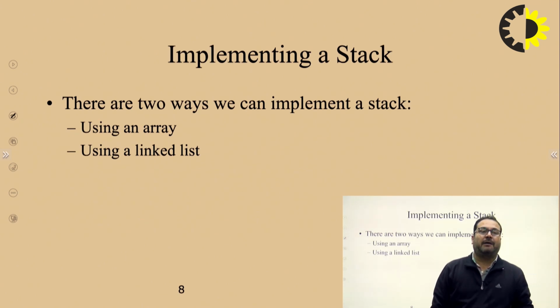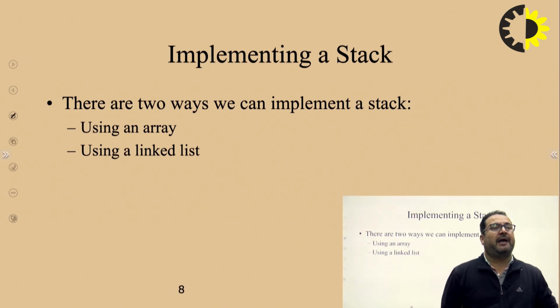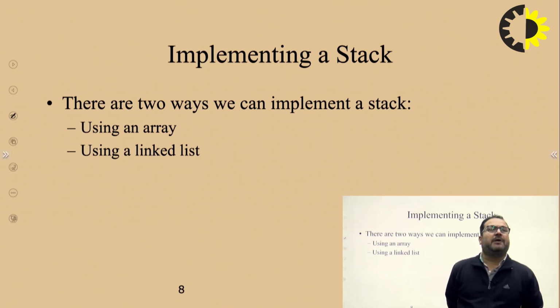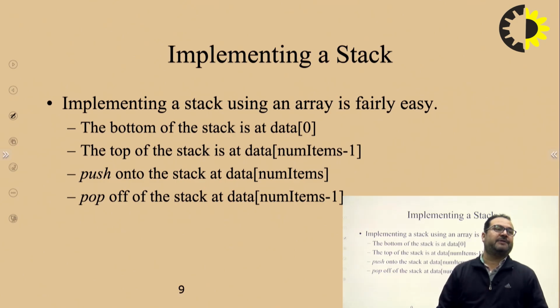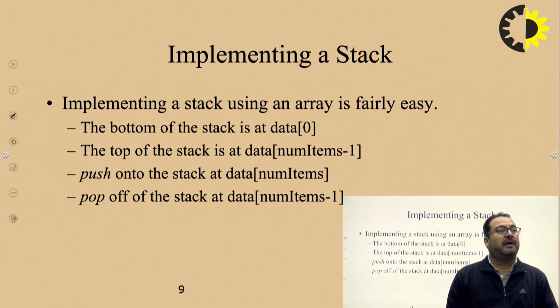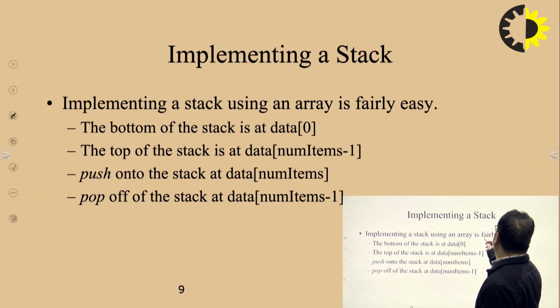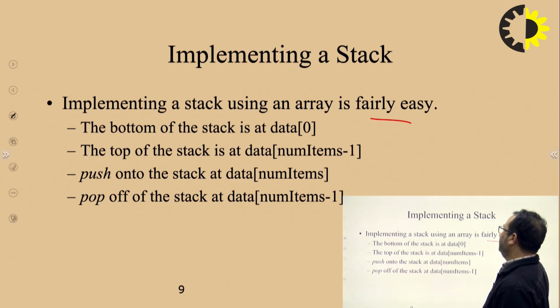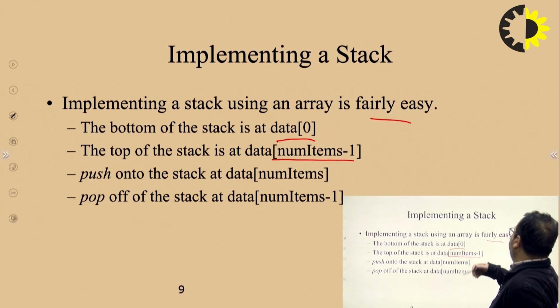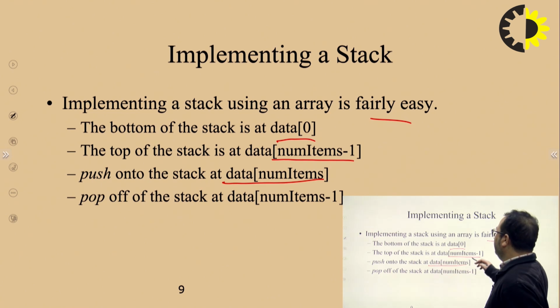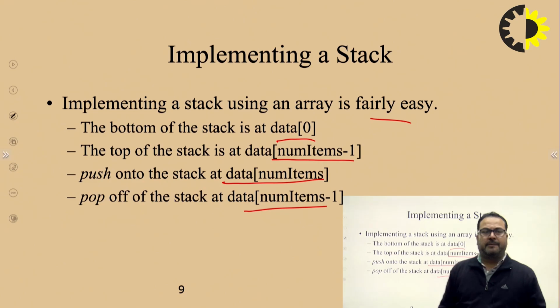A stack could be implemented by an array as well as a linked list. Implementing a stack using an array is quite easy. The bottom of the stack is at data[0]. The top of the stack is at the number of items minus 1, because indexing starts from 0. So we push onto the stack like this, and pop from the stack at the top element.